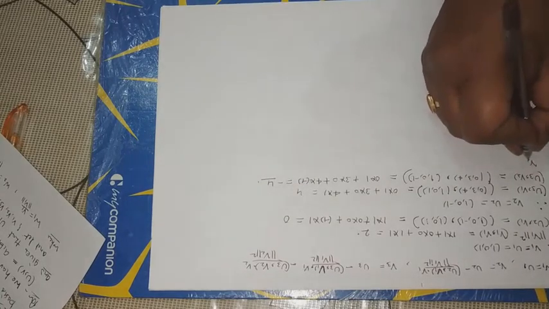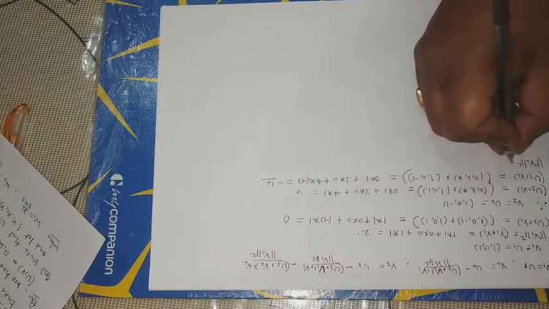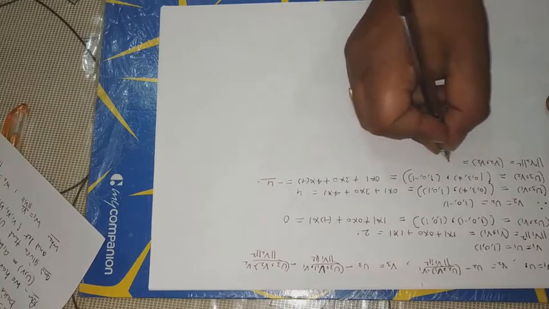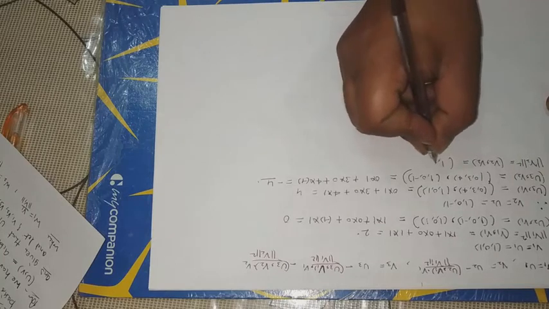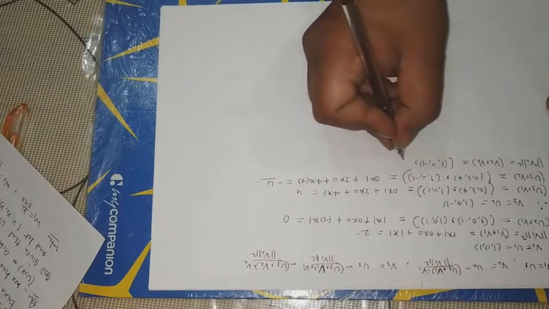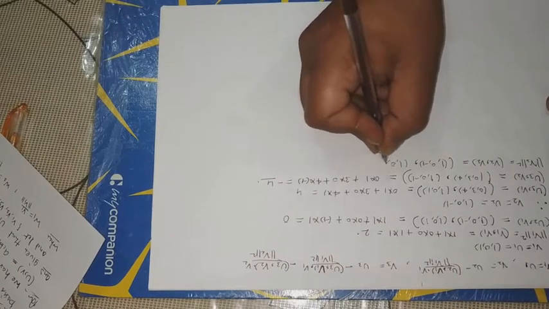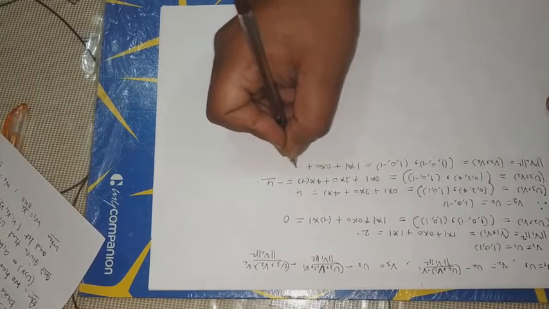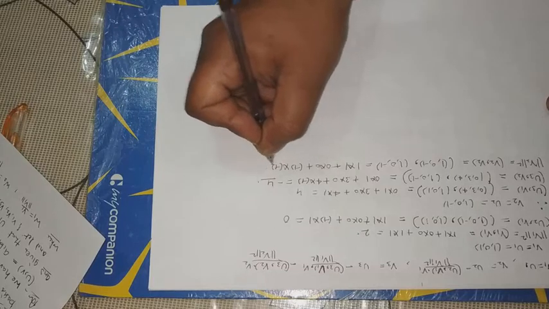Now V2 norm square is V2 inner product with V2, this is equal to 1 into 1 plus 0 into 0 plus -1 into -1, this is equal to 2.